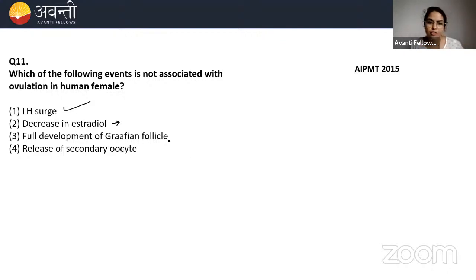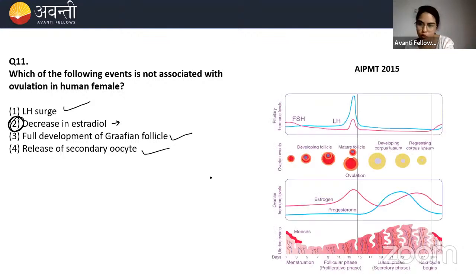Now, full development of Graafian follicle, yes. When there is development of the Graafian follicle, only then ovulation will occur. What is ovulation? Release of secondary oocyte. So which is not associated? Decrease in estrogen. Actually there is an eventual increase in estrogen, right? Because FSH helps in the growth of follicles. Follicles have granulosa cells. Those granulosa cells will eventually increase the estrogen. Estrogen will give the positive signal for the pituitary gland to release LH. So this is how it is complementary. Decrease in estradiol is definitely not correct.